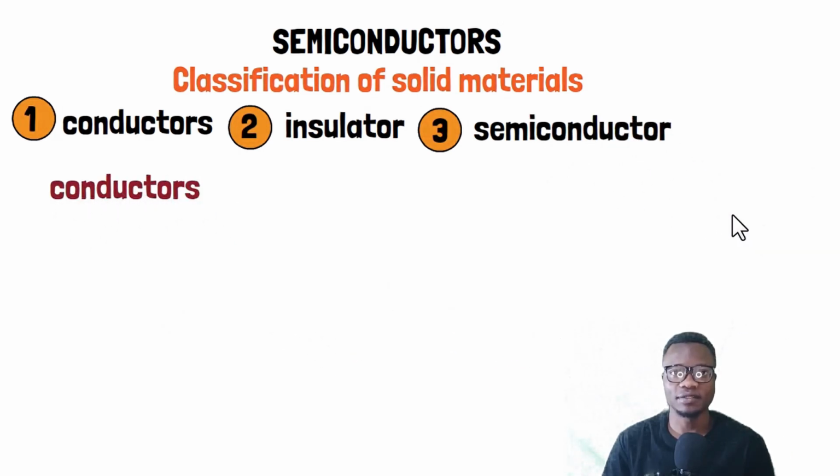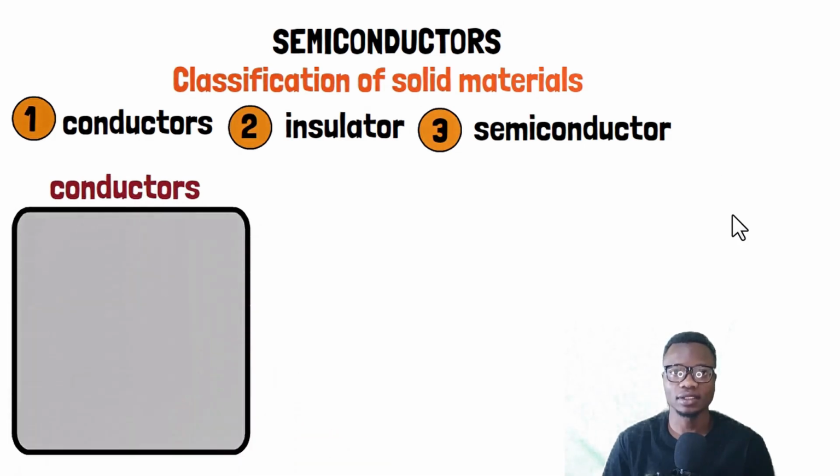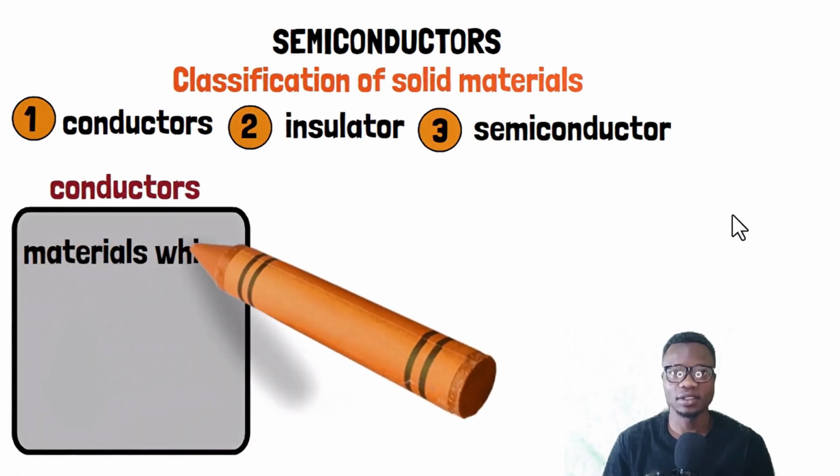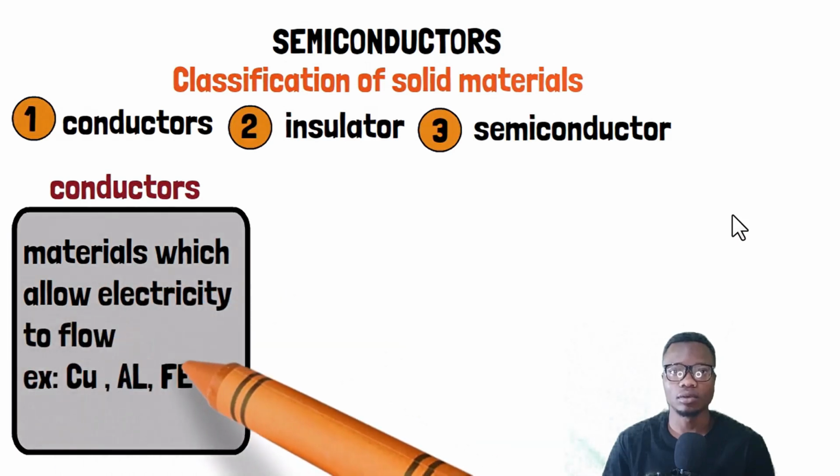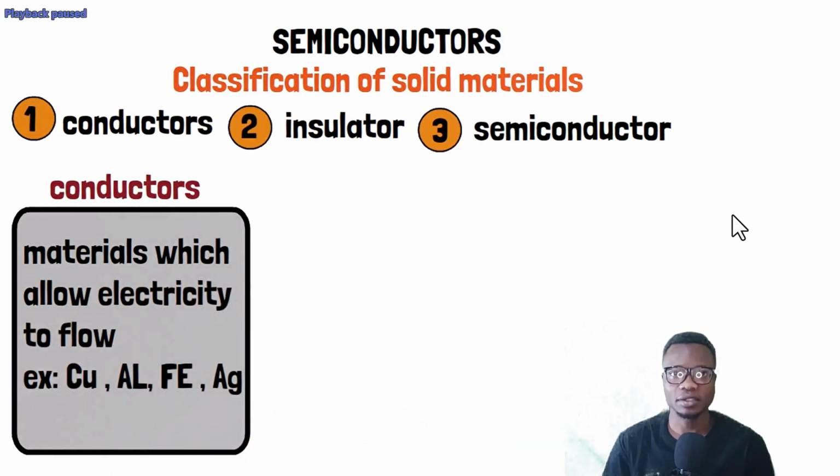Let us now start by defining the conductors. Conductors are simply substances which are able to conduct electricity. These are materials which can allow electric current to pass through them. Good examples of conductors are metals such as copper, iron, aluminium, and silver. Let us now define the insulators.